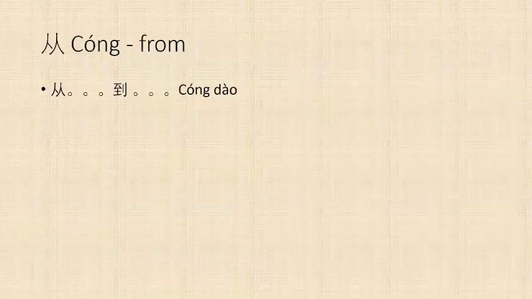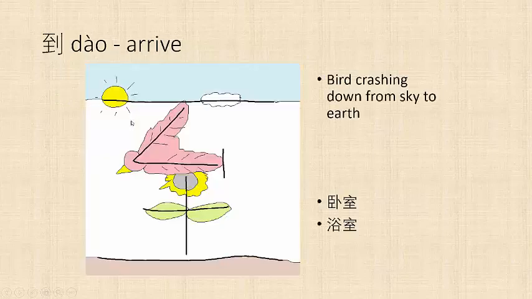The next character is 从, which means from. It's two people, one person moving from here to here. We see it in the phrase 从到, from to.